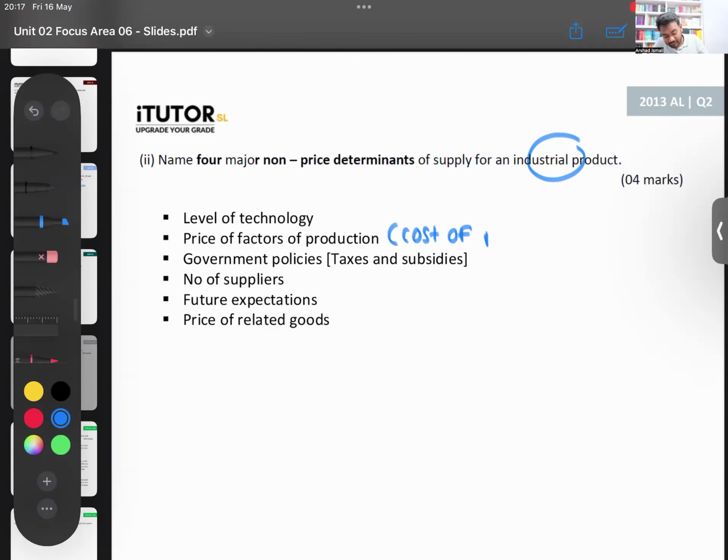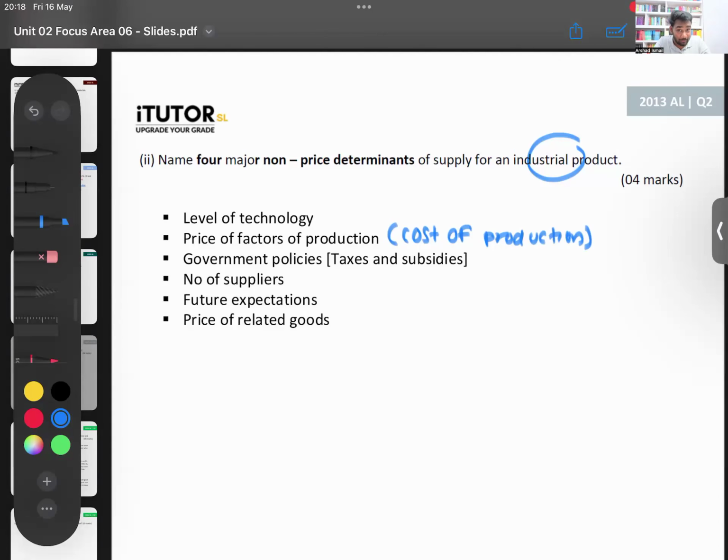Cost of production. You can even say things like this, Lamai. To be more specific, you can say cost of raw materials, cost of electricity. You can give that as 1 point. That's cost of production. Then government policies like taxes and subsidies.